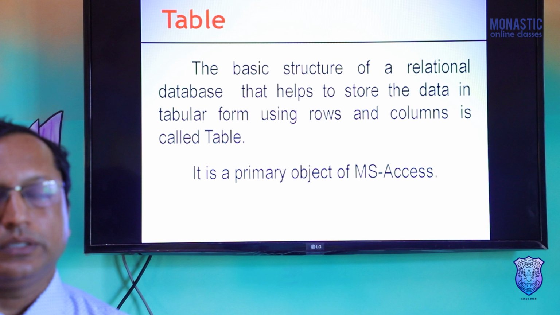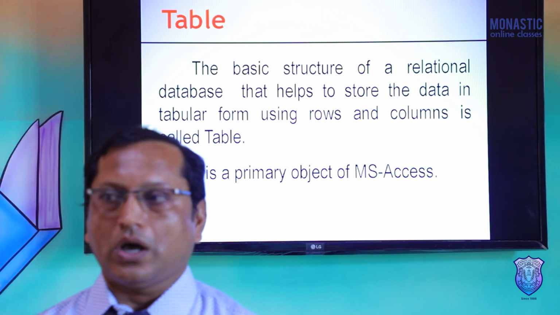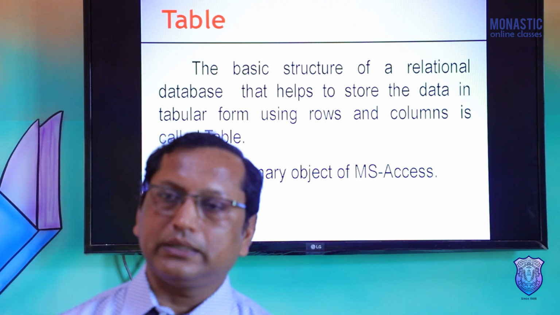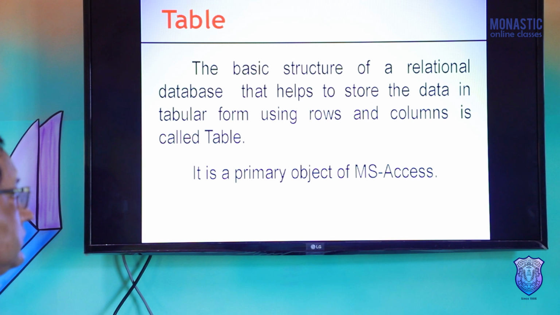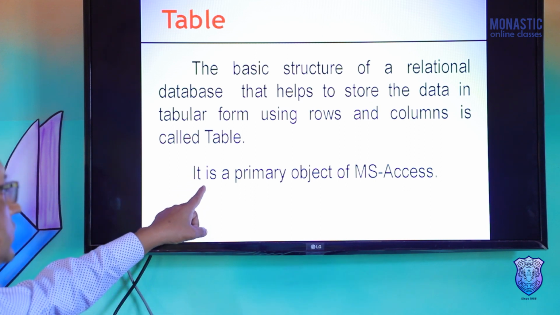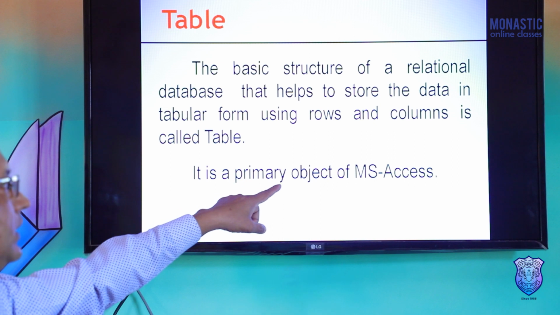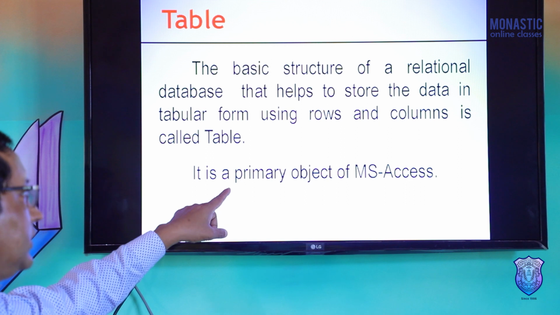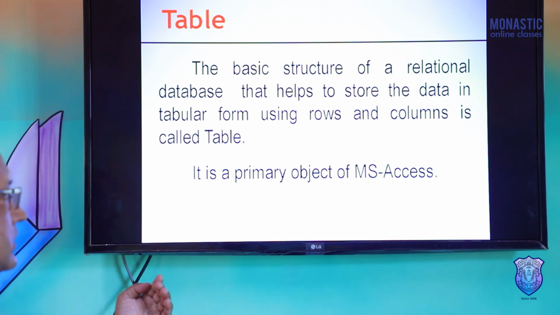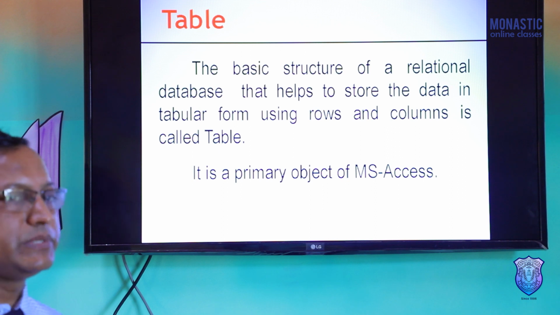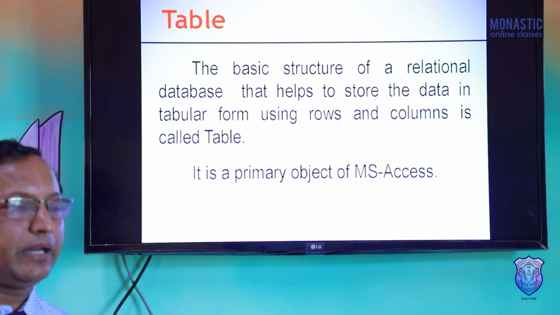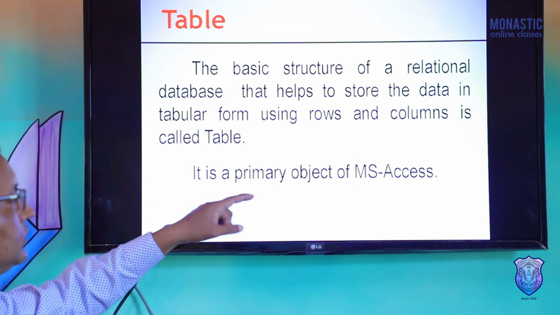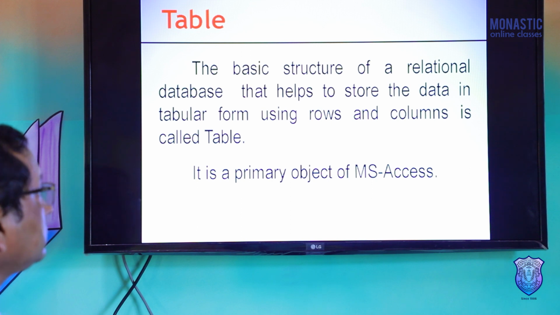Anytime you create a table, first we have to determine how many rows and columns are required. According to that, we will create the table. It's a very important point. The table is the primary object of MS Access. For objective questions, this line is very important. May I ask, which one is the primary object of MS Access: table, query, form, or report? The answer is table. So this line is very important.